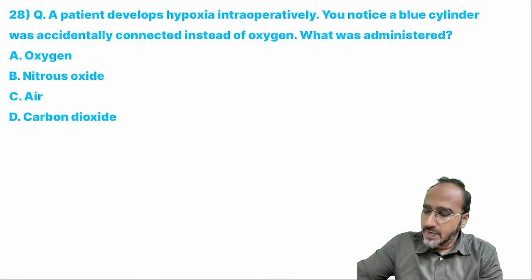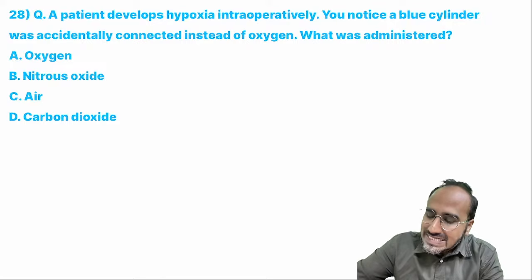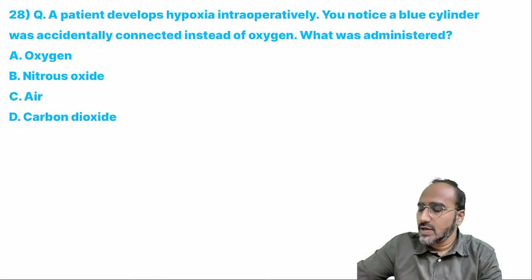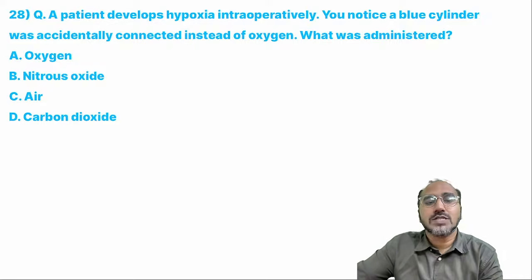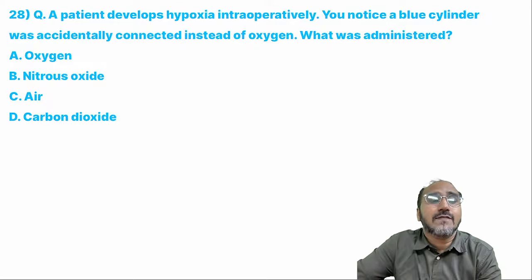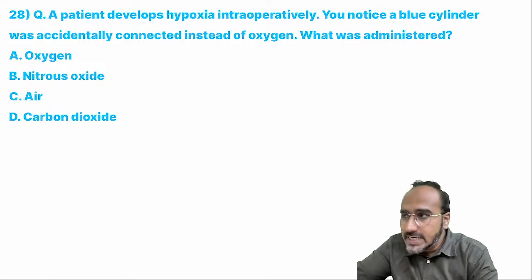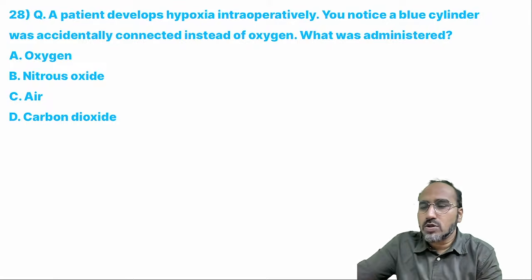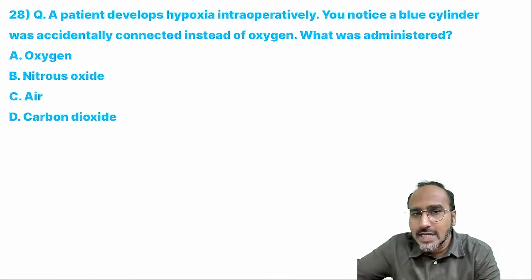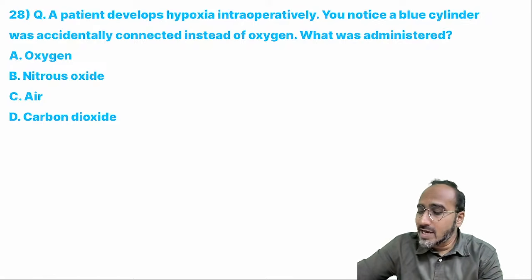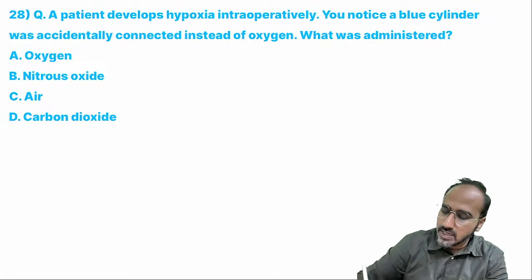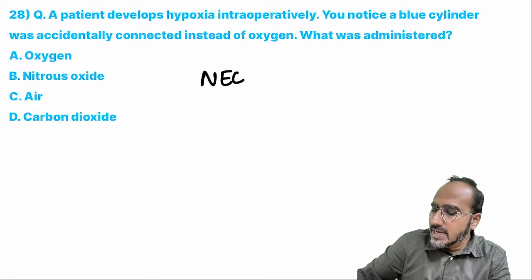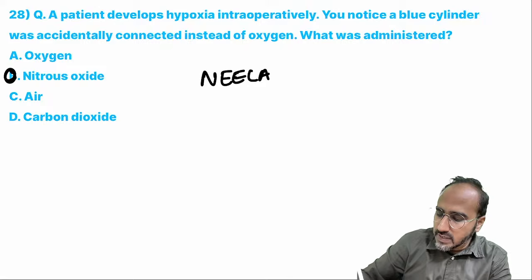Next guys. A patient develops hypoxia intraoperatively. You notice a blue cylinder was accidentally connected instead of oxygen. What was administered? Guys, remember, this is a common mistake. That's why, in order to prevent this common mistake, all the gases are given different color coding on the cylinder. If you see a color code of black body, white shoulder, it indicates oxygen. But over here, a blue cylinder was connected instead of oxygen. What is that blue cylinder that was given to the patient? Blue means neela. Neela means nitrous. So nitrous was given to the patient.